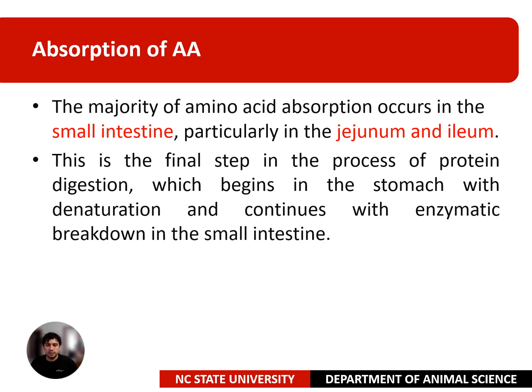So this is an important section, because the small intestine is very important, because the majority of amino acid absorption occurs in this section, particularly in the jejunum and ileum. This is the final step in the process of protein digestion, which begins in the stomach with denaturation, as I mentioned before, and continues with enzymatic breakdown in the small intestine. So here, like I mentioned before, the pancreatic enzymes like trypsin, chymotrypsin, lipase, and bile from the liver aid in further digestion.